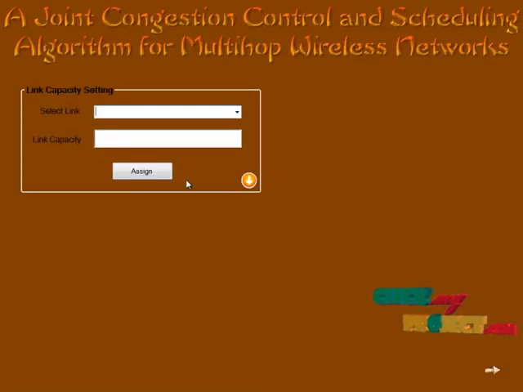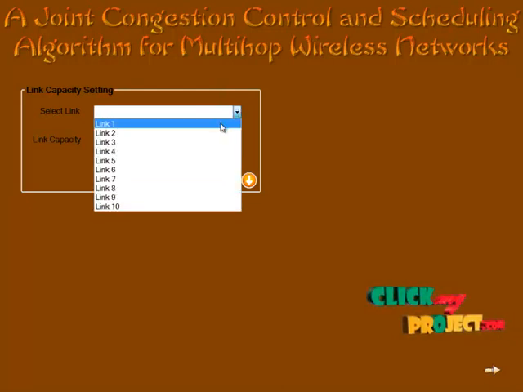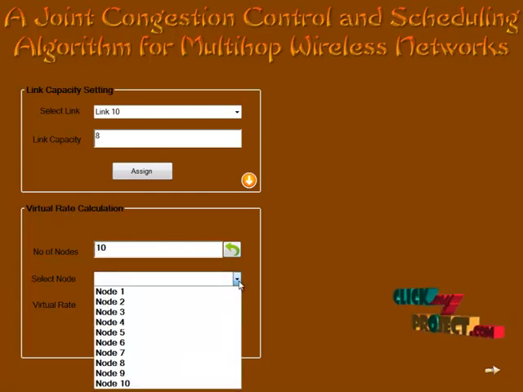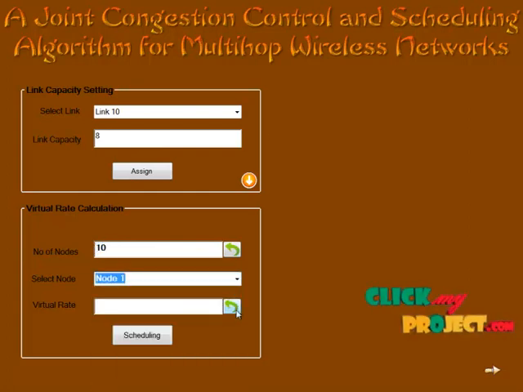Here we should assign the link capacity for each node. Since we have used 10 nodes, the links between the nodes number 10. Each link capacity is assigned manually. When we have completed assigning, we click this button to see the number of nodes. Then we select the source as node 1 and click the virtual date.